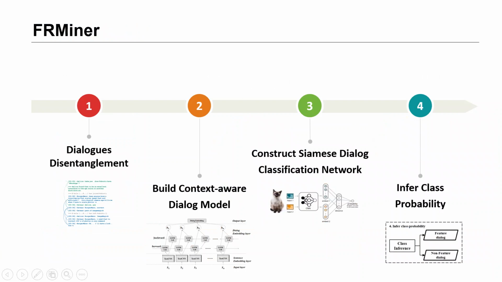In this work, we propose FRMiner. It has 4 major components. First, we apply the Dialog Disentanglement model to separate dialogues. Second, we build a context-aware dialog model by using bi-LSTM and text CNN. Third, we recast the traditional text classification task of mapping a single dialog to its class into the task of determining whether two dialogues are similar or not by incorporating the Siamese network. Finally, we infer the predictive class based on the similarity results produced by the Siamese network.